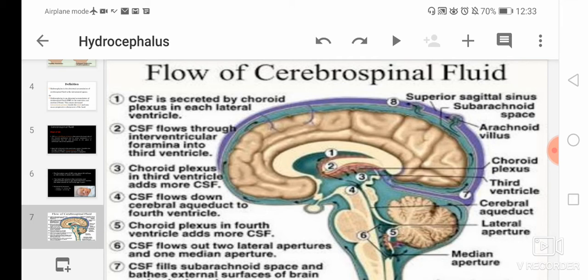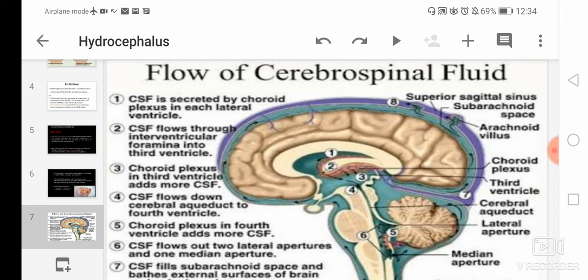Then fifth point we will see that the choroid plexus in the fourth ventricle adds more CSF. Now in the fourth ventricle, the choroid plexus will add more cerebrospinal fluid. Okay. Here you can see in the brain at the fifth point, the choroid plexus in the fourth ventricle will add more of the cerebrospinal fluid.